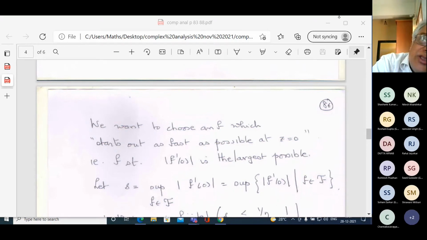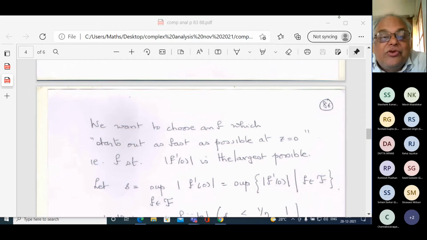This is what I meant by saying that you have a cricket bat or cricket ball and you want the ball to go as far as you can, and therefore the ball must be hit with the largest possible speed. Only then can you hit a sixer, if your ball is hit with a large speed. So I want that F prime at 0 should be as large as possible.